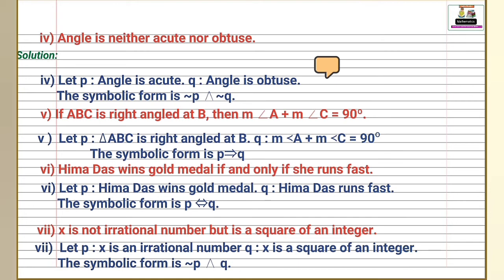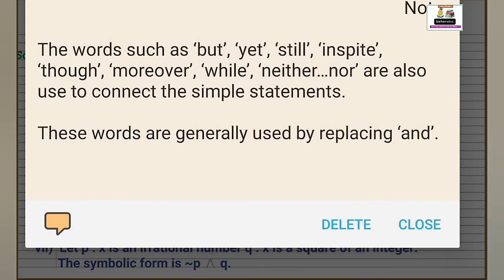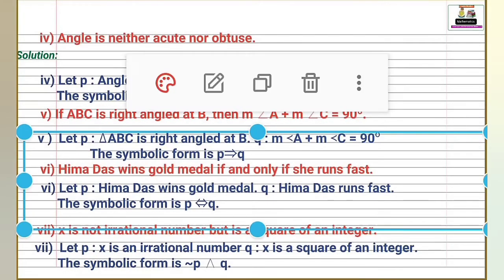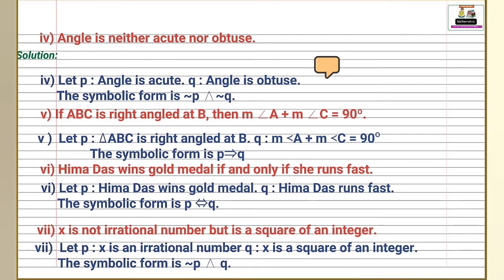Here read these notes. The words such as but, yet, still, in spite, though, moreover, while, neither, nor are also used to connect the simple statements. These words are generally used by replacing and. That means this statement is a conjunction, since we use this symbol and.